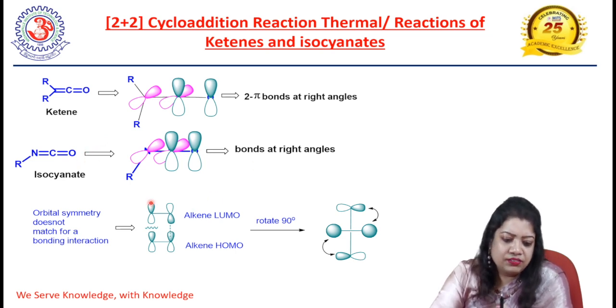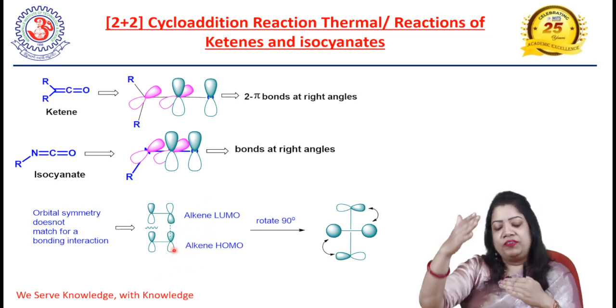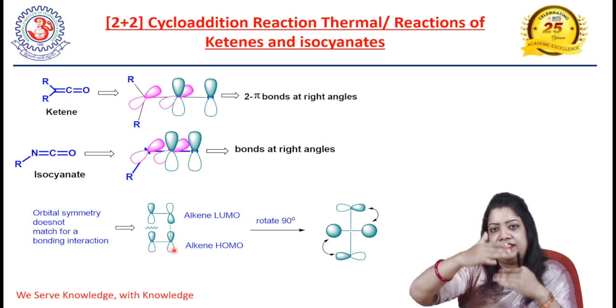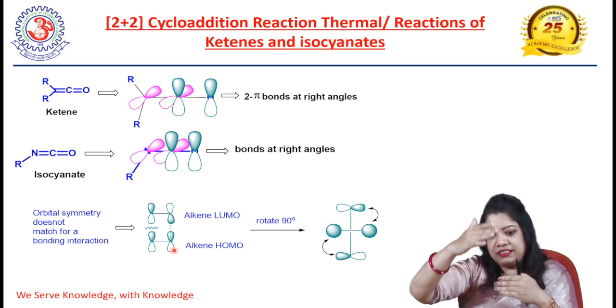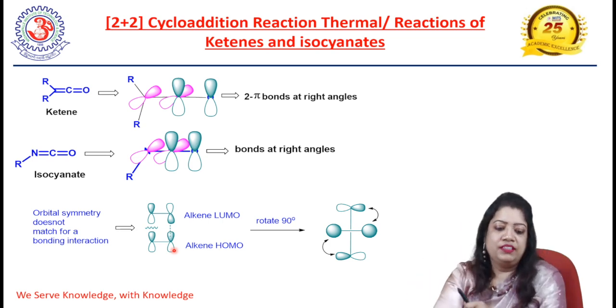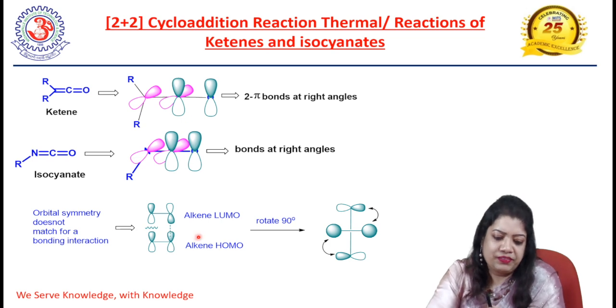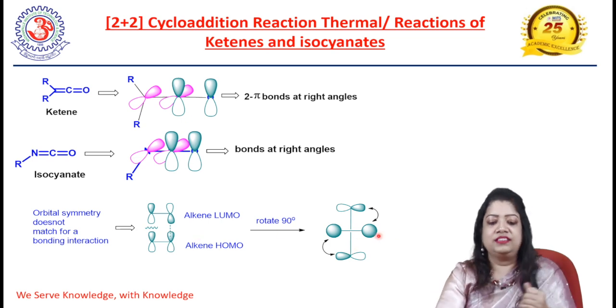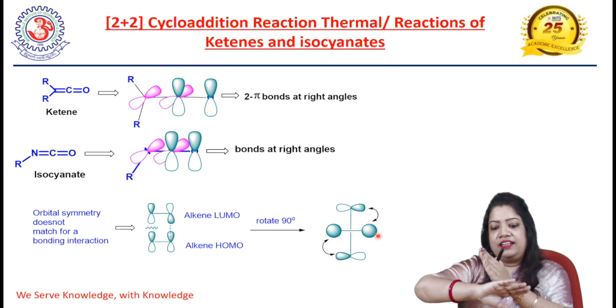Here I have shown the orbital diagram: in normal cases, when the HOMO and LUMO orbitals are in the same plane, we are not getting the proper orbital symmetry. But here the orbitals are situated at a 90-degree angle to each other.